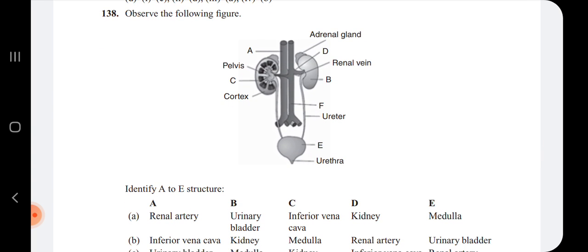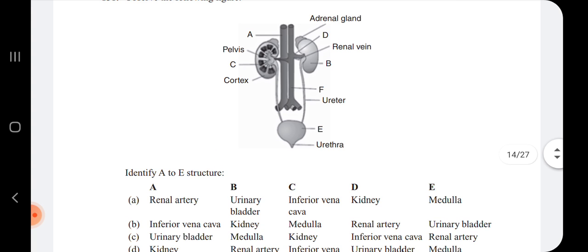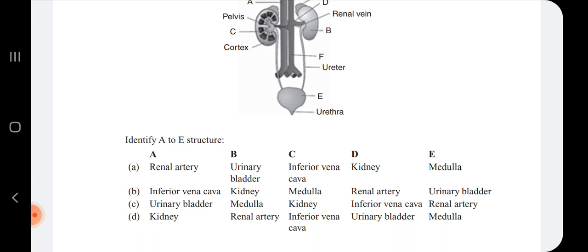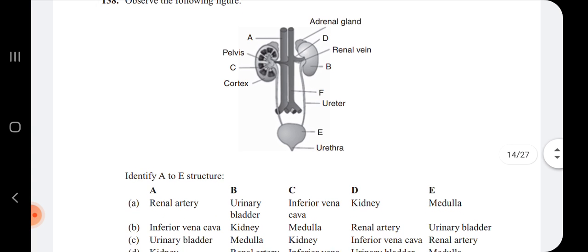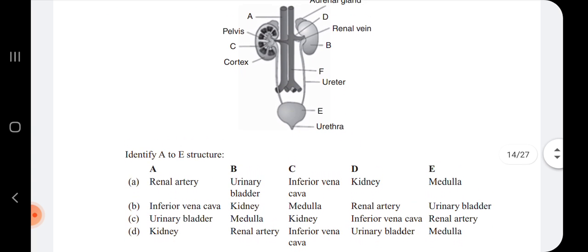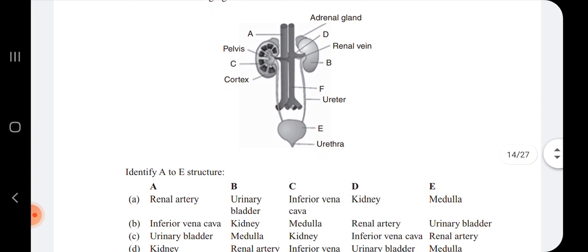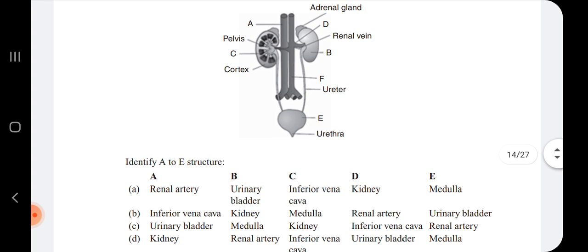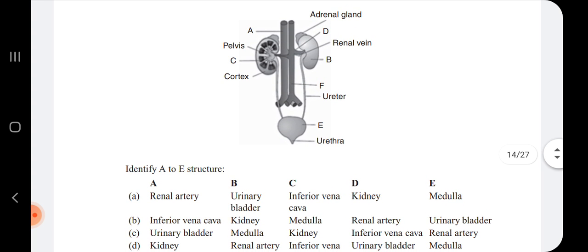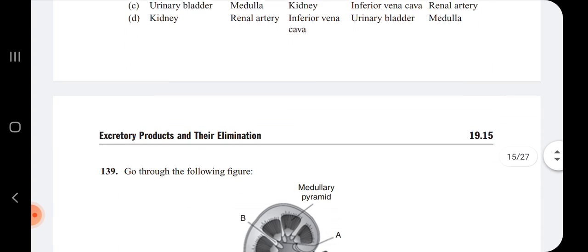Again they have given the following diagram, where we need to identify what is A, B, C, D, E and F. So here the A is the inferior vena cava, B is the kidney, C is medulla, D is the renal artery, and E is urinary bladder.